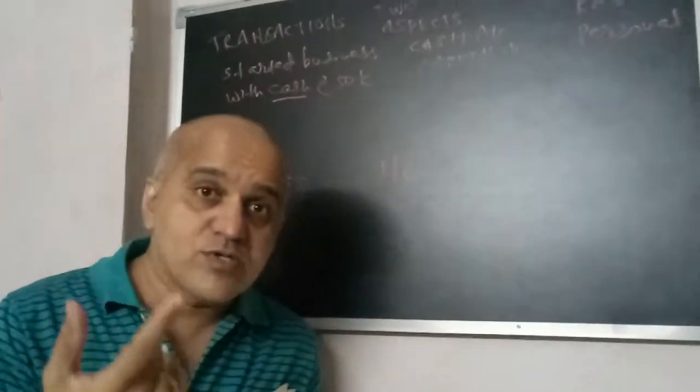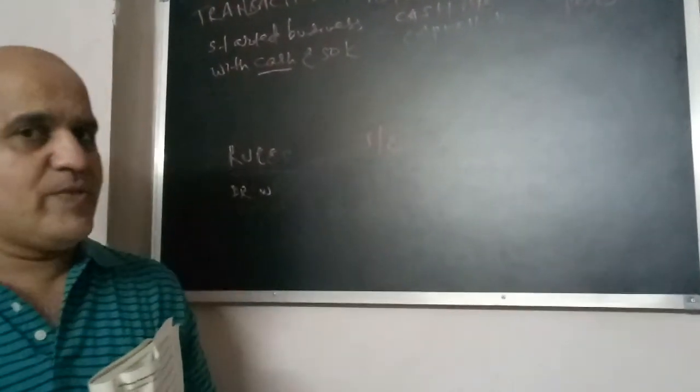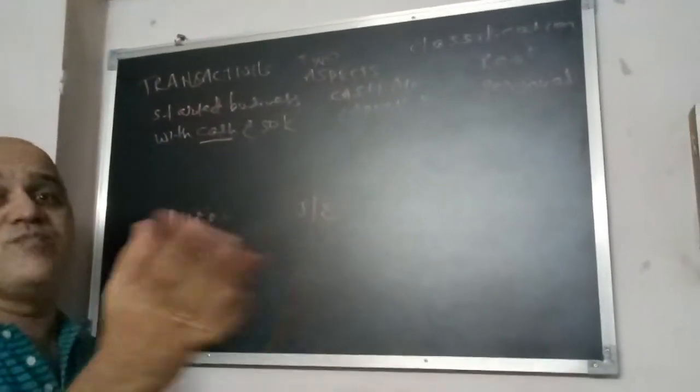Okay, now what does the rule say? Debit what comes in and credit what goes out. This is the rule for real accounts. And for personal accounts, debit the receiver, credit the giver. Now I am first taking the rule of the real account: debit what comes in, credit what goes out. In my earlier lecture I told you to think from the angle of the business.